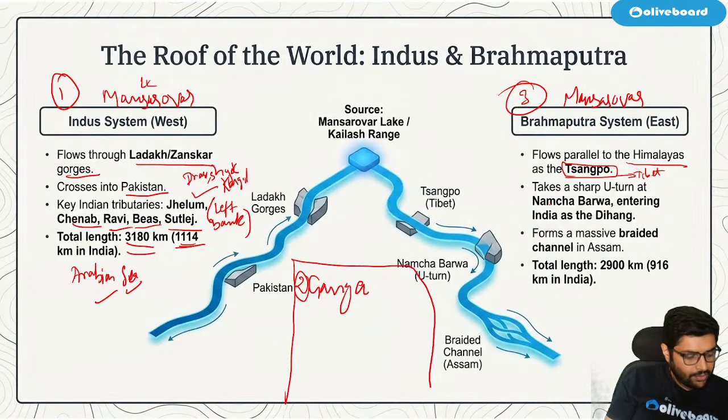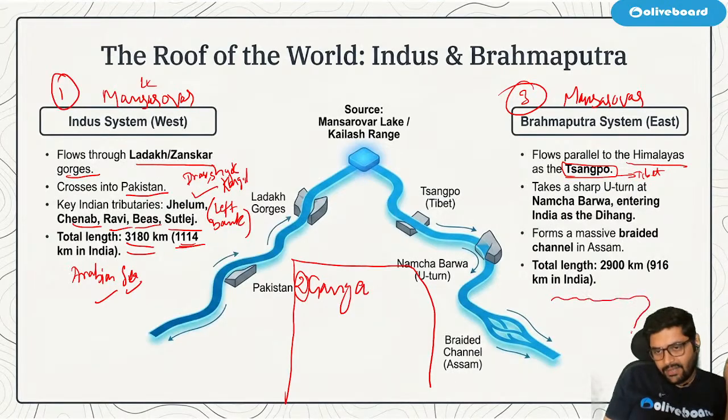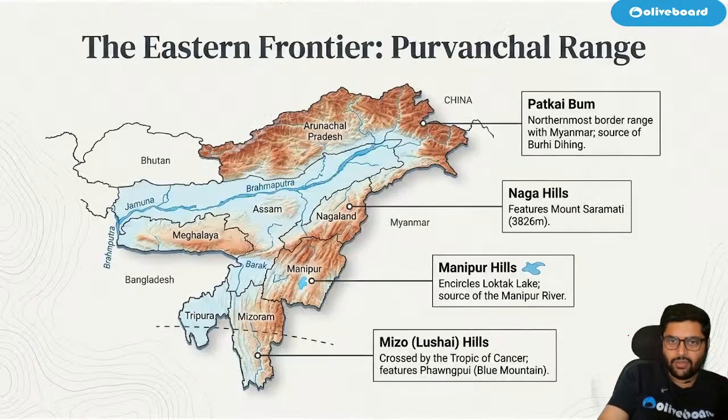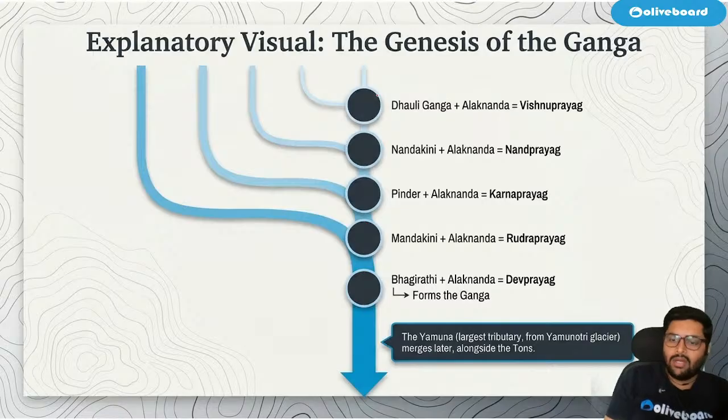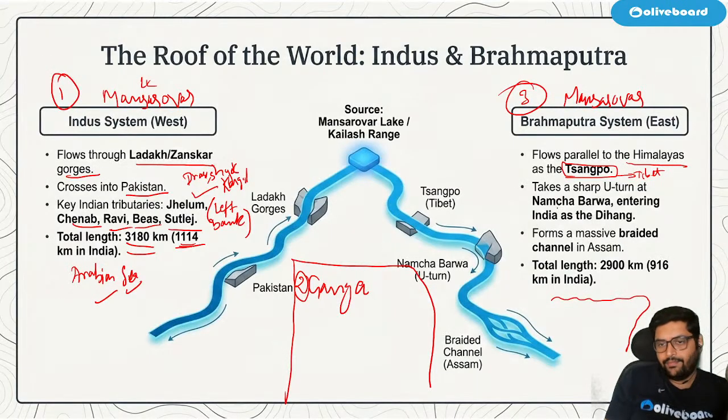So then it takes a U-turn. Brahmaputra flows like this and it takes a U-turn. Coming to the figure, I'll show you in the figure. See, Brahmaputra comes like this and here it takes a U-turn and enters India. Now at this place, there is a peak called Namcha Barwa.